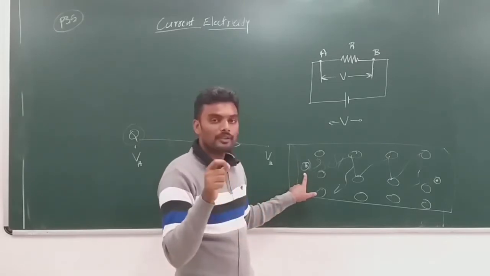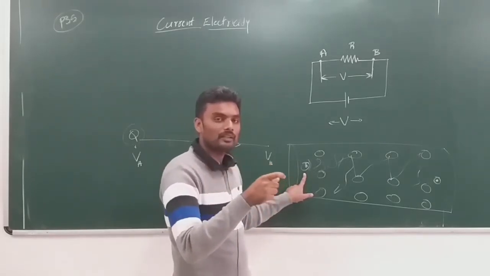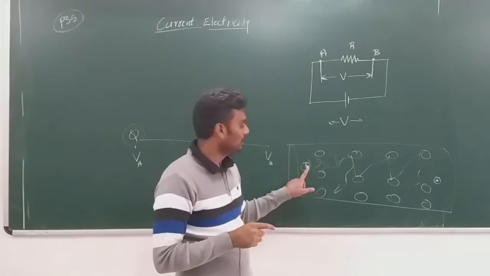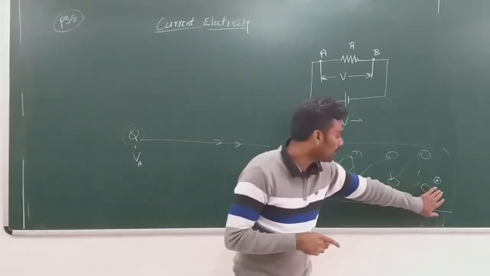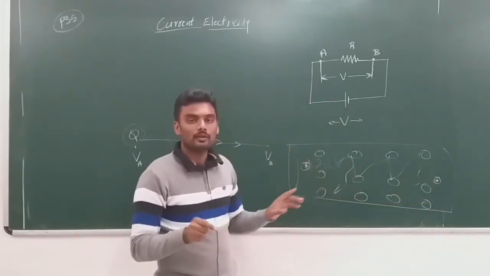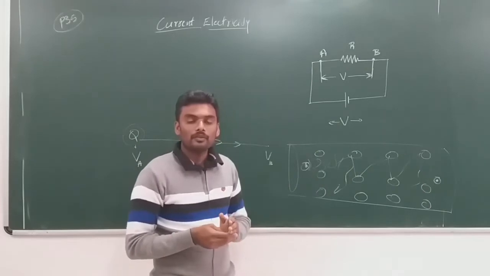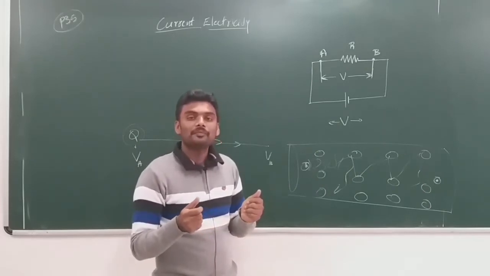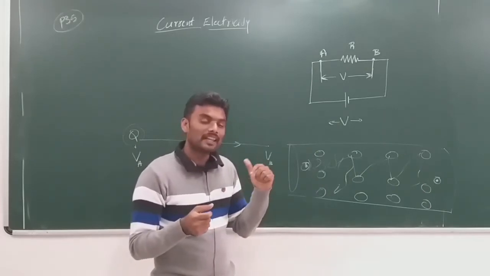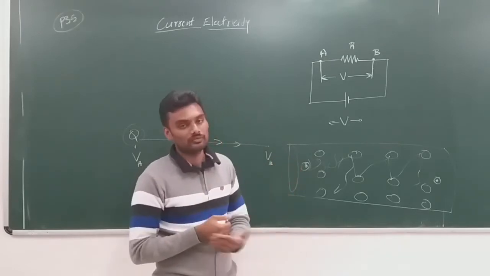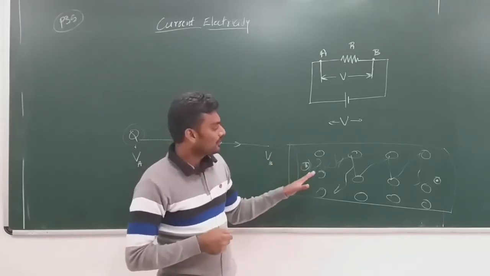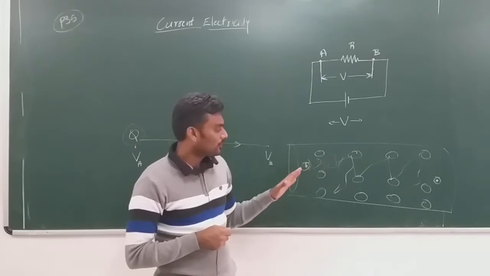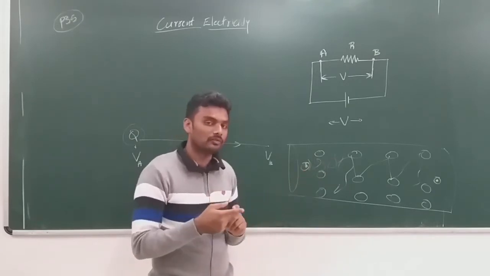But when you actually look into the practical situation, this doesn't happen. The drift velocity at this point and at this point are one and the same. So what is happening to the extra velocity or extra energy of the charge? Now this is about the interpretation of the motion of the charge in terms of field and force.